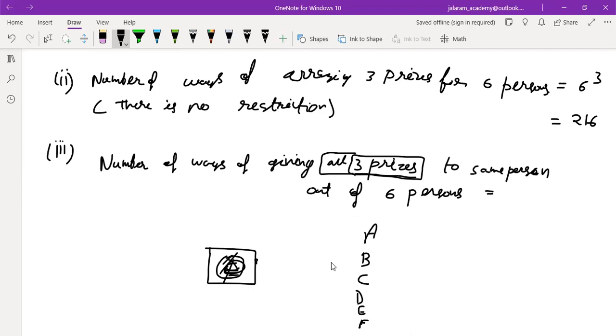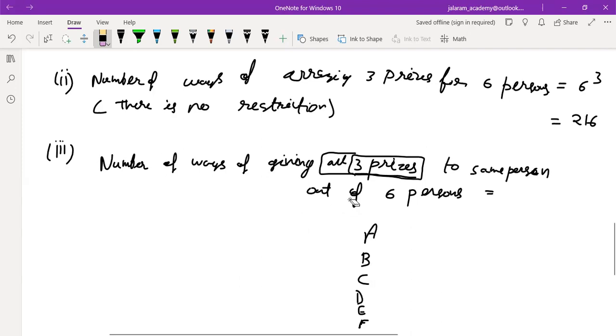First you go to A, one choice. If you go to B, second, C, third, D, fourth, E, fifth, F, sixth. So we have 6 choices to give this single bundle. Now these 3 prizes are given to the same person, so it is just like a single prize. Understood?